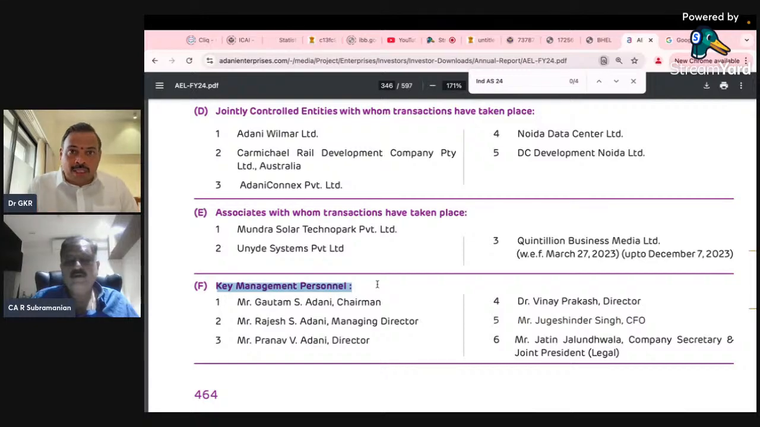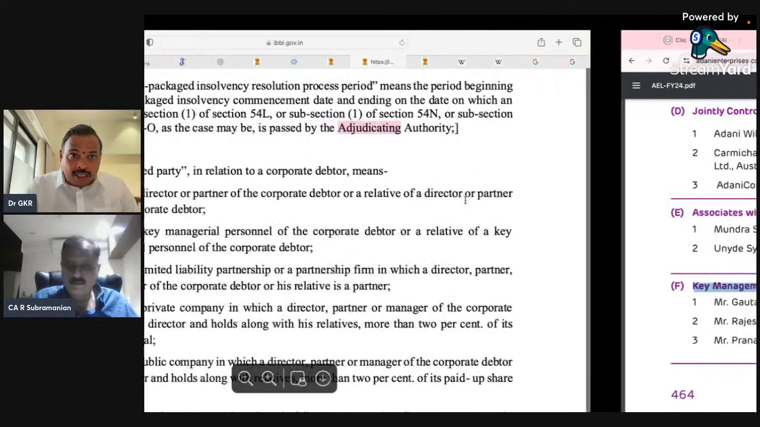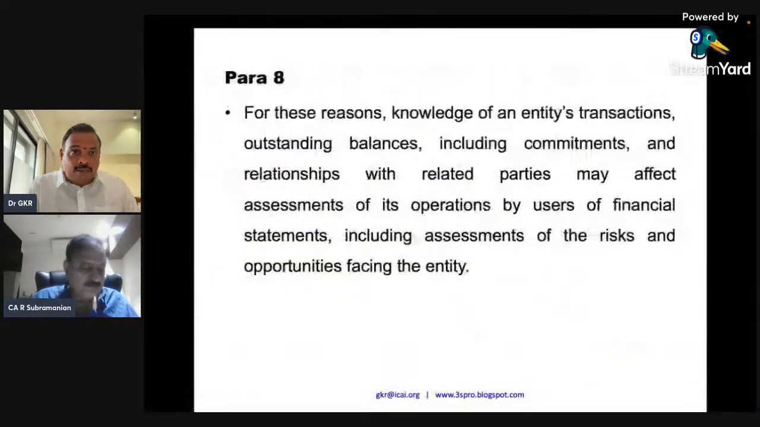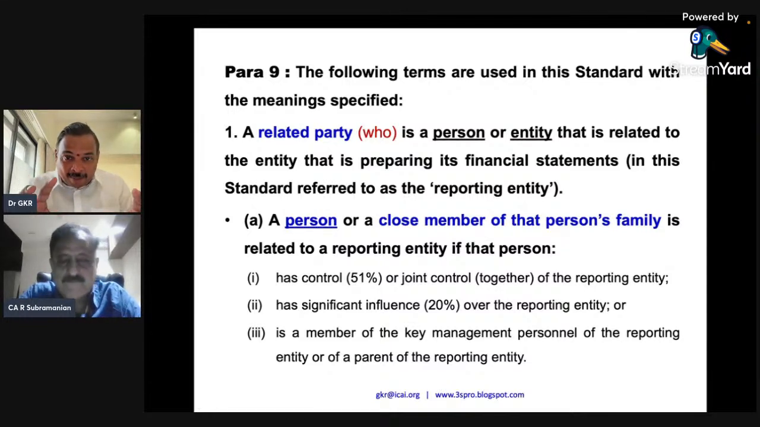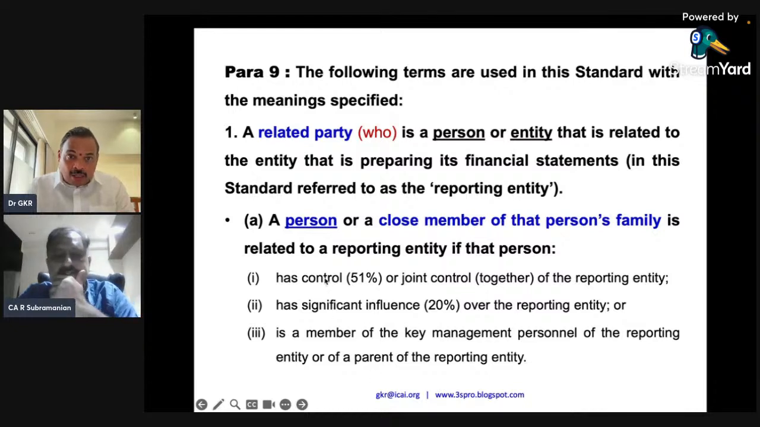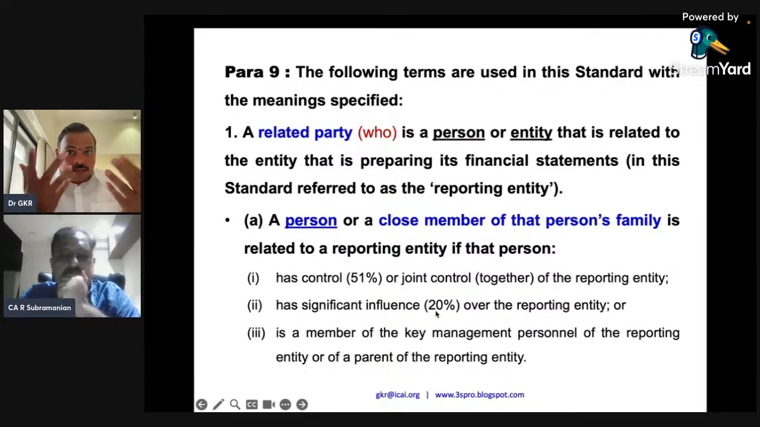Now, if you come to the definition part, please look at the definition of a related party. There they say a related party is a person who is related to the reporting entity, has control of 51%, has significant influence, or is a member of the KMP. That's all. So they don't specifically say whether an independent director will come under these three. Control, he doesn't have control. Significant influence, he is not a shareholder. Is he a member of the KMP? No, because KMP doesn't come under this.